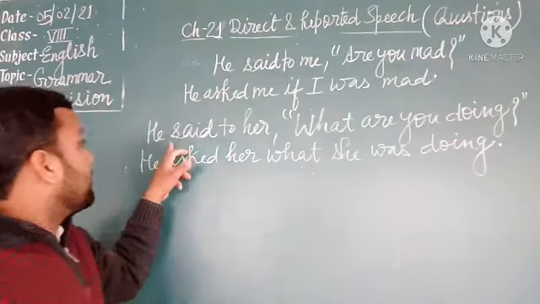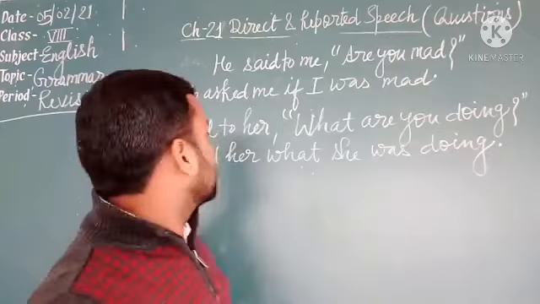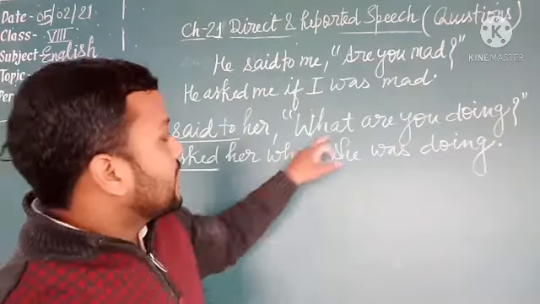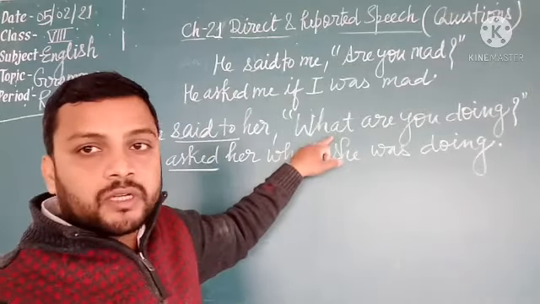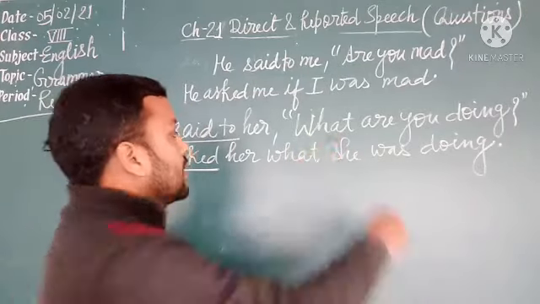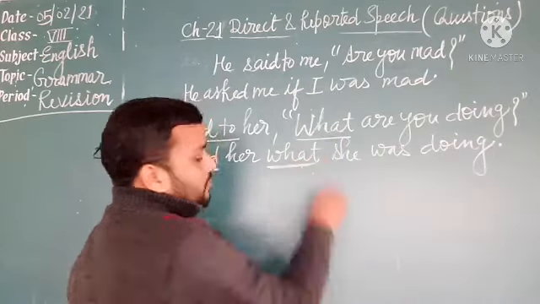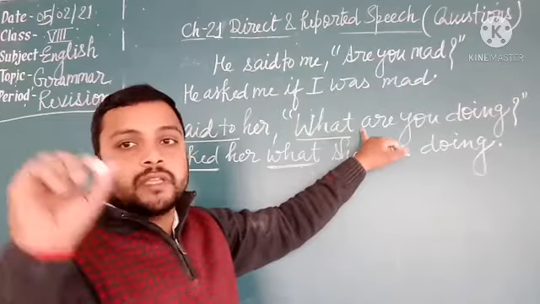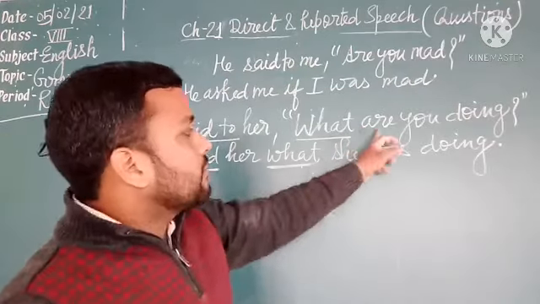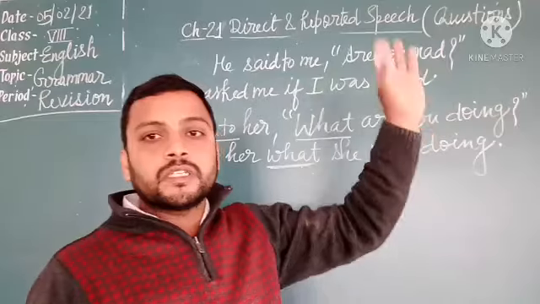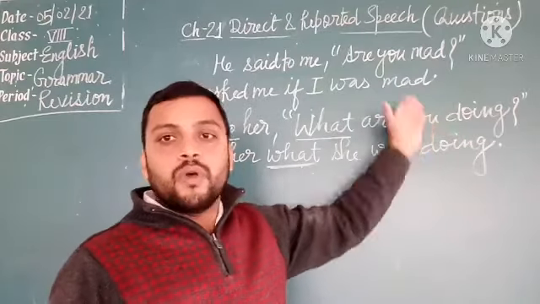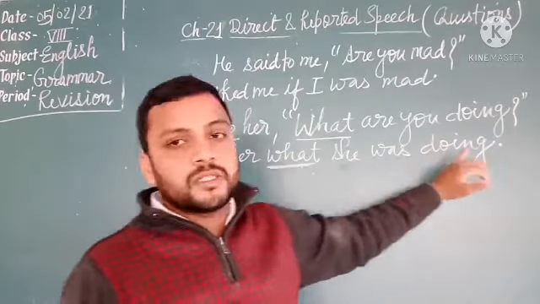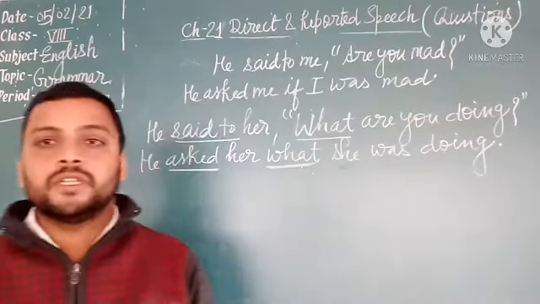Okay? Now see the second example. He said to her, what are you doing? He said to me, changing to asked. He asked her. Here the sentence starts with what, a question word or interrogative word. Then we will write the same given question word here. We never use if or whether when the reported speech starts with any question word. Then we will change this sentence into its assertive form. Are you doing? You are doing. What? You will change the helping verb, and then she was doing, and at last we will use a full stop. Okay?